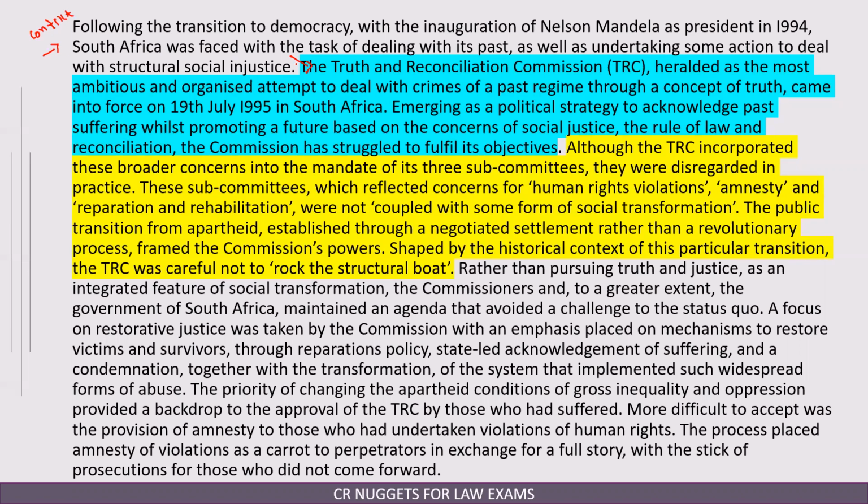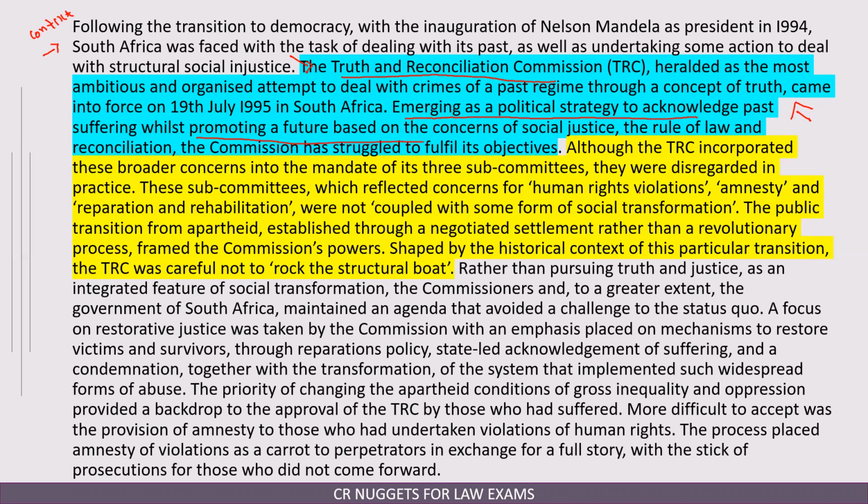The first sentence talks about how they had to deal with the past and also do something about the social injustice. So what did they do? They came up with the TRC, Truth and Reconciliation Commission. So the lines in blue are the factual information about the TRC and what its purpose was. So here it is given that the purpose of the TRC was this.